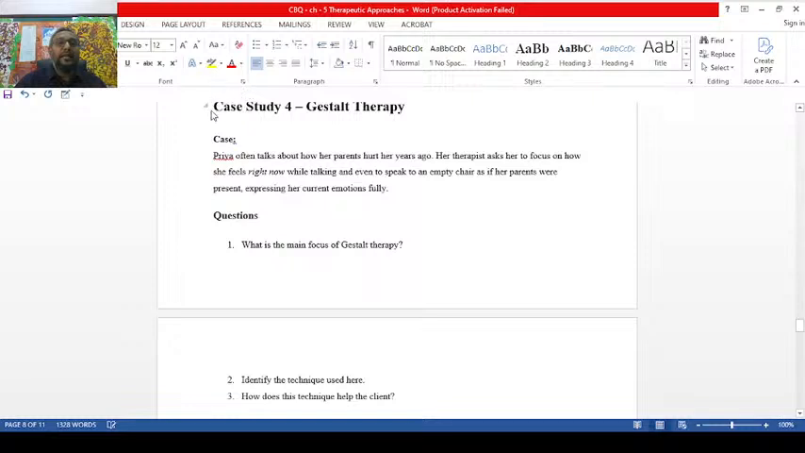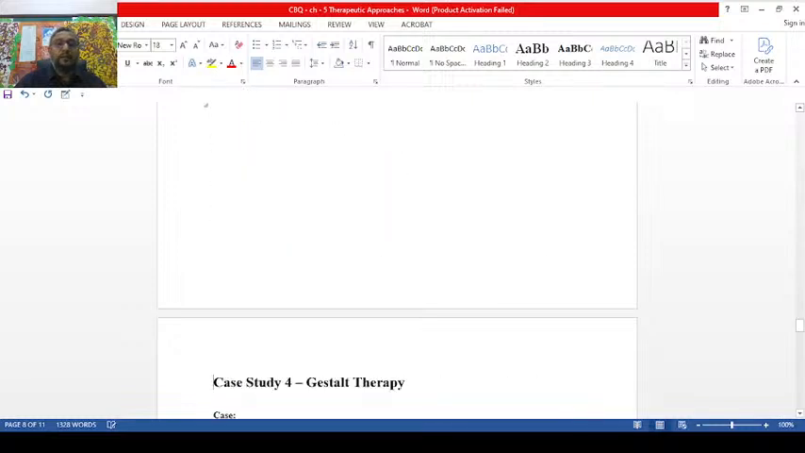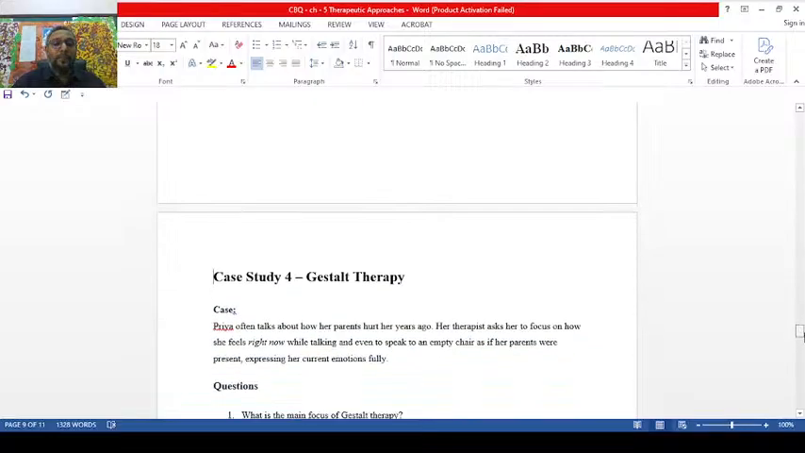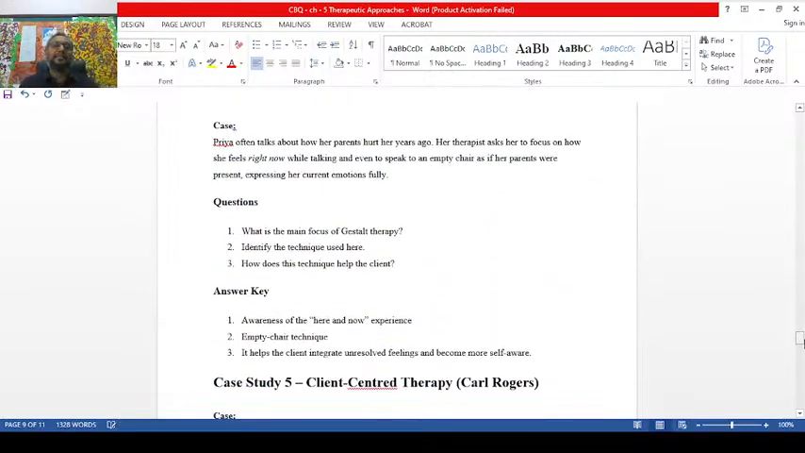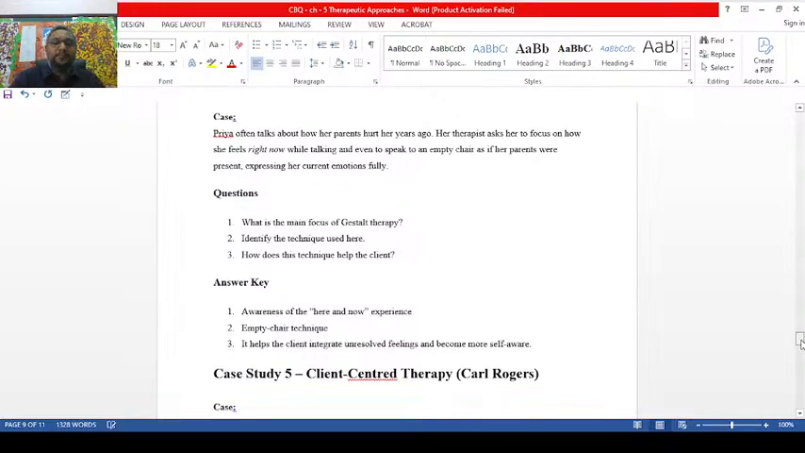Now, let's have a look into this area, my children. So you can understand here, what is the main focus of Gestalt therapy? Yes, present awareness, here and now, increasing self-awareness and self-acceptance. Identify the technique. The empty chair is actually a technique. In the empty chair, you feel your parent is here and you try to talk. It helps the client integrate unresolved feelings and become more self-aware. Through this technique, we motivate the client to come out of fantasies and daydreams and face the reality.